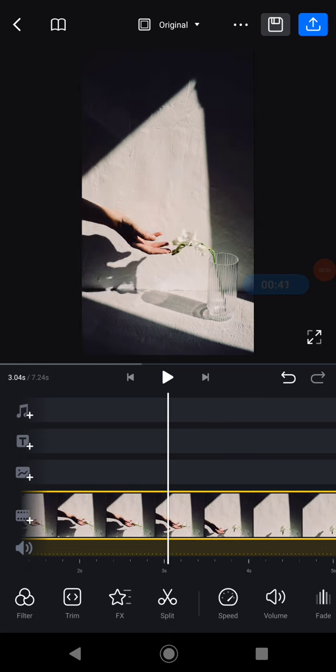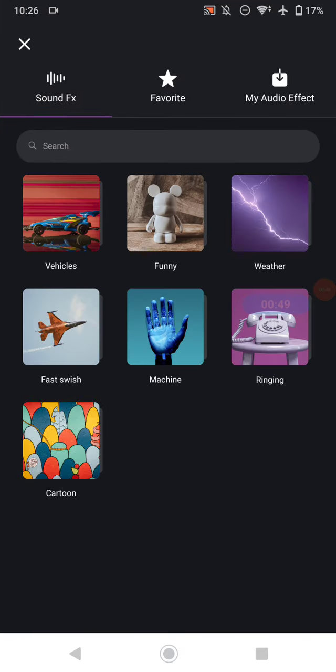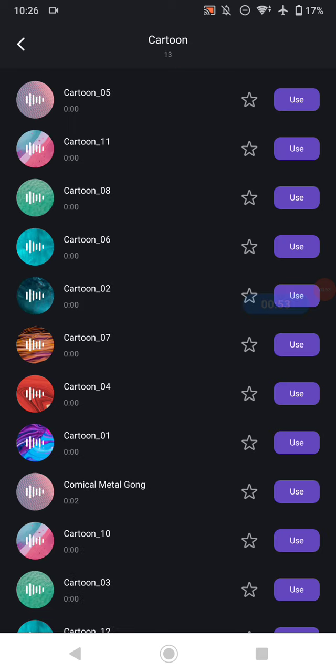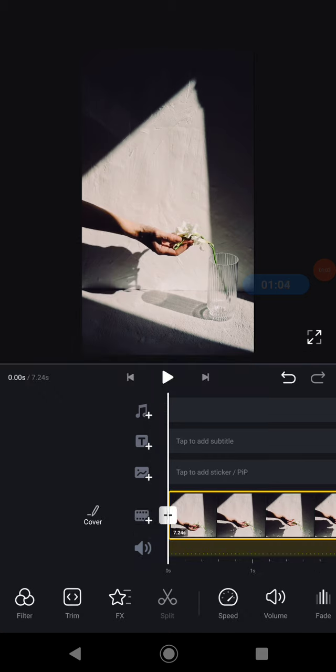frame, and click the music symbol here, click it and then click the effect. For example, I want to use the cartoon effect here, then click it, and there's plenty of choice, but I will try to use this comical metal gong. Then click use, and after that we can see the result